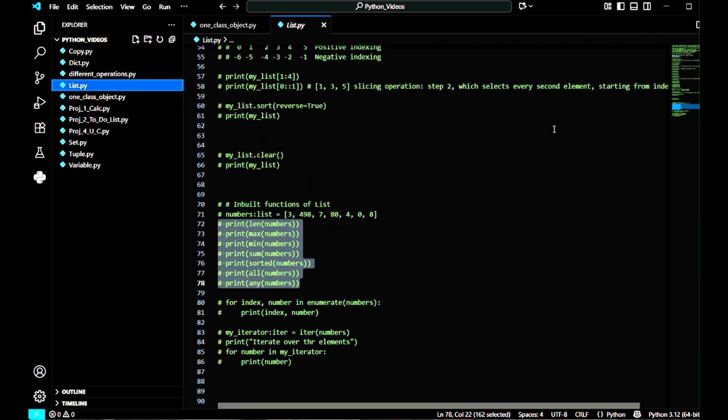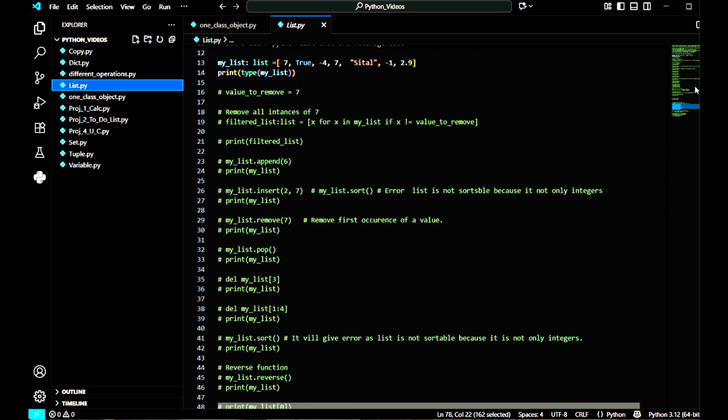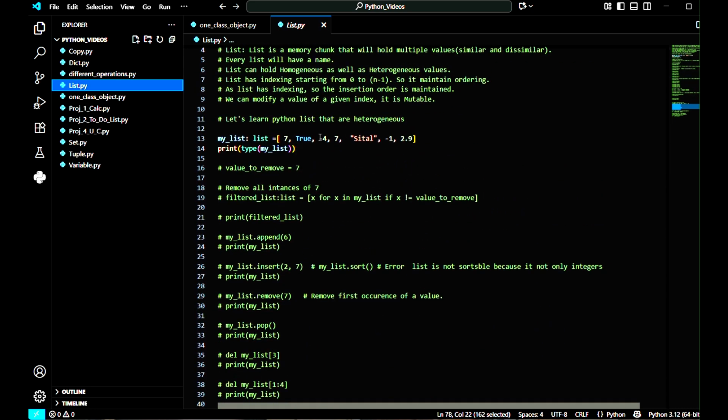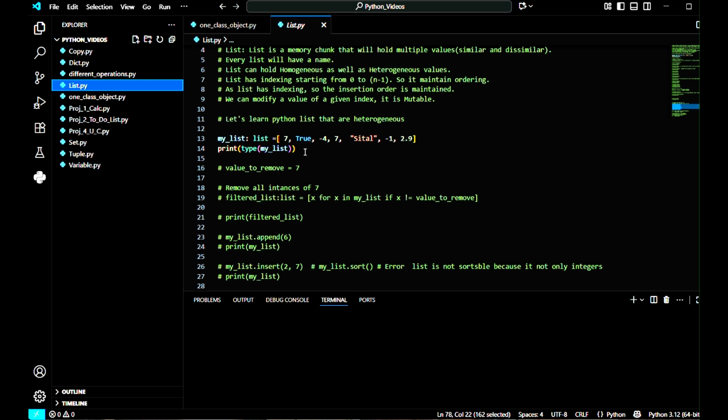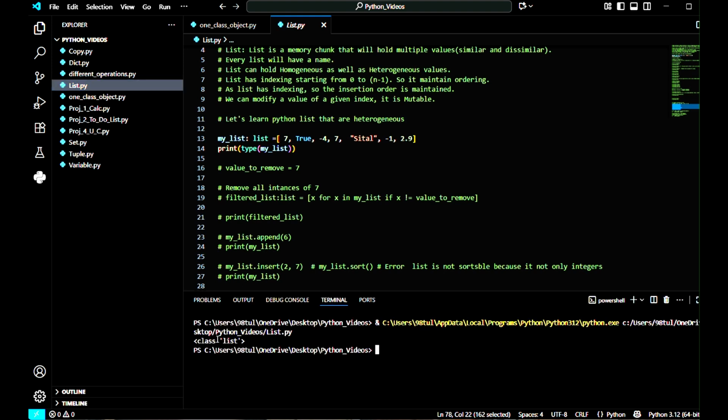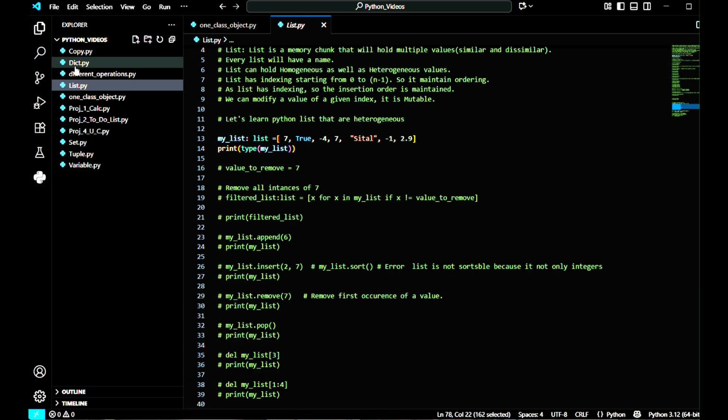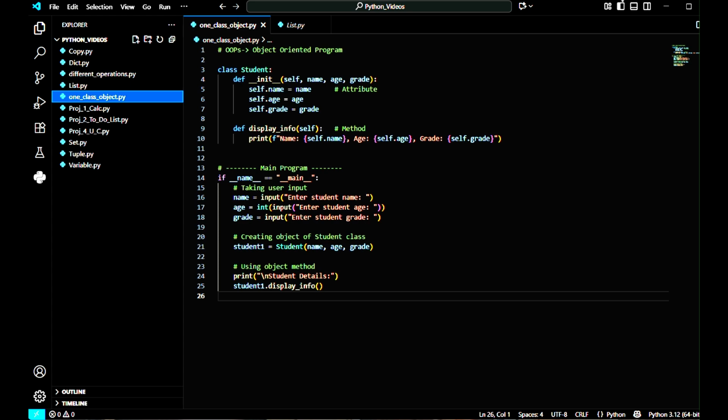Let's go to list, and here I'm going to check the type of this. Here we have already written the type, then I'm going to print this, and you can check here. When I check the type of my list, it will give us class, class list. That means class is a type. So list, dictionary, set, variable, string, all are of type class. Let's clear the terminal and move to our main program.